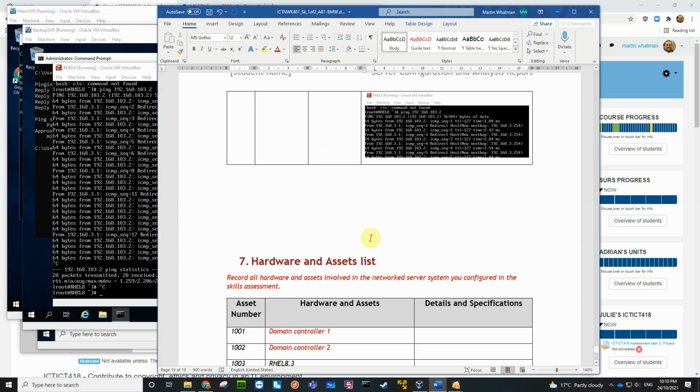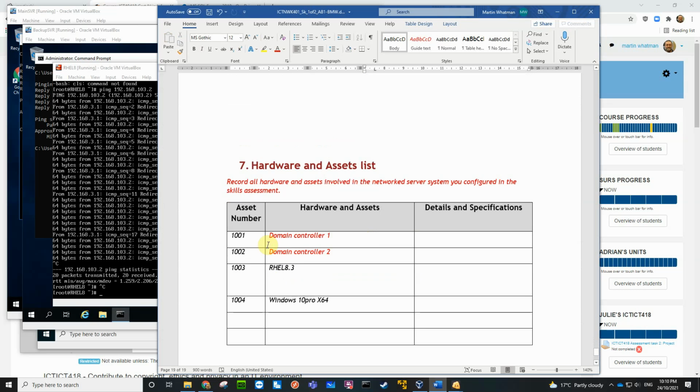Okay, so now we're up to the assets list. So I just made up a number, 1001, 1001, 1002, 1003, 1004. So domain controller 1, which is the main SVR. This one here is the backup SVR.